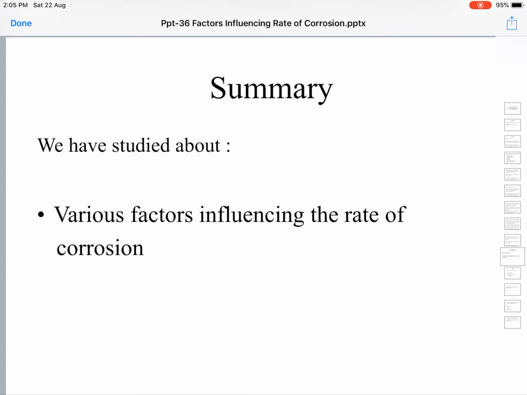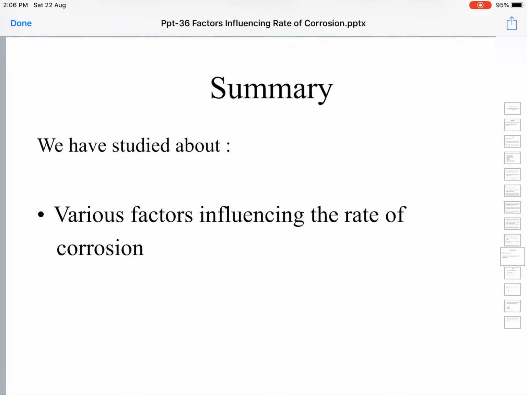Obviously the elements present at the beginning of the series have the least standard reduction potentials, and these will go on increasing going down the series. The metals with lower standard reduction potentials are more reactive, so reactivity decreases down the series.